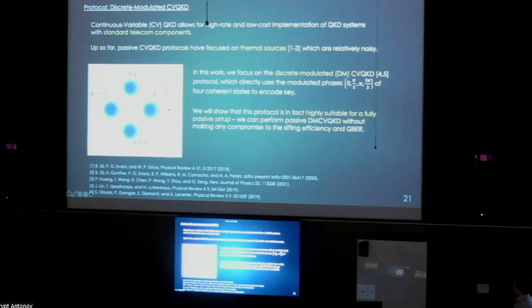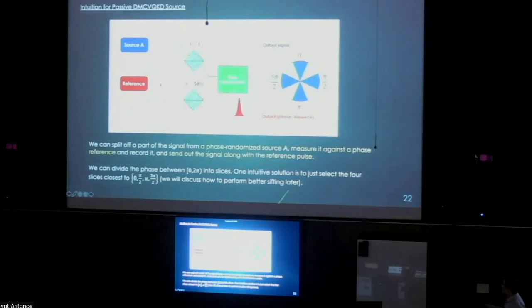So in this work, we're focused upon the DM-CV-QKD protocol, which uses 4 modulated phases, 0, half pi, pi, and 3/2 pi, to encode the key. We will show that this protocol is in fact highly suitable for a fully passive setup. In fact, our fully passive DM-CV-QKD does not make any compromise to the sifting efficiency or the QBER. The actual setup is like this.